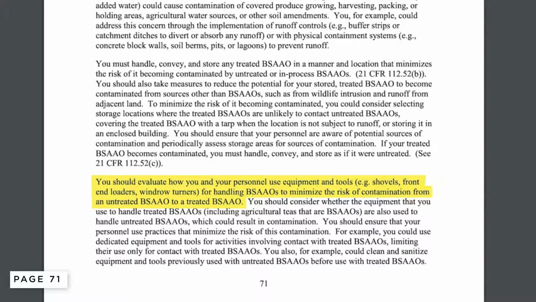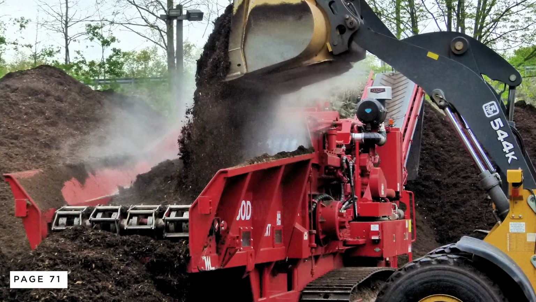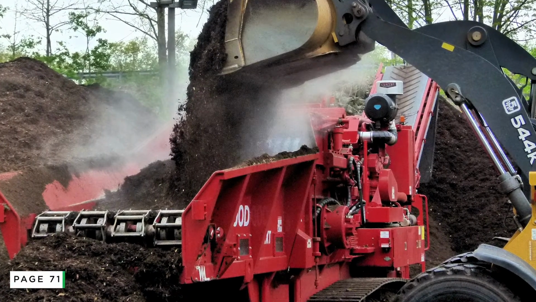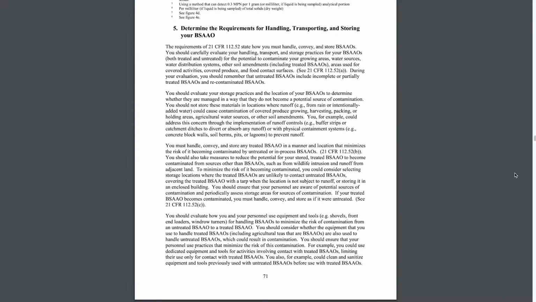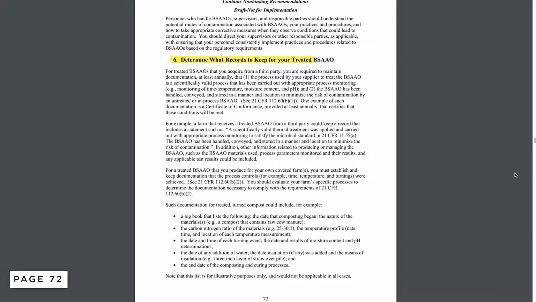To minimize the risk of cross-contamination between untreated and treated BSAAOs, you should clean and sanitize equipment previously used with untreated BSAAOs before use with treated BSAAOs. You should also consider dedicating equipment and tools to be used only for activities involving contact with treated BSAAOs.